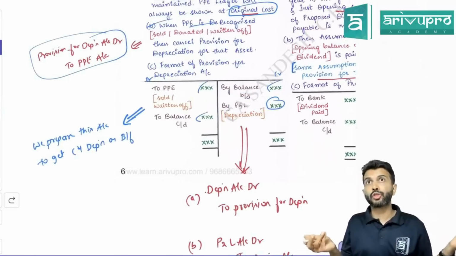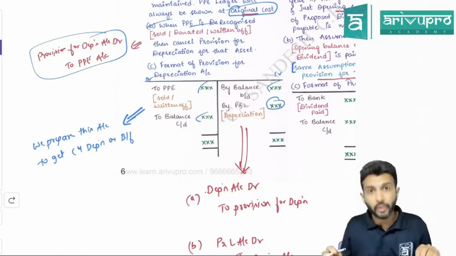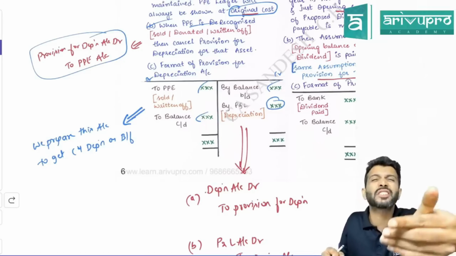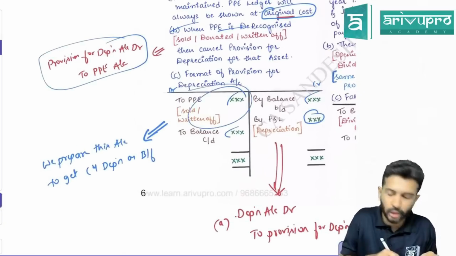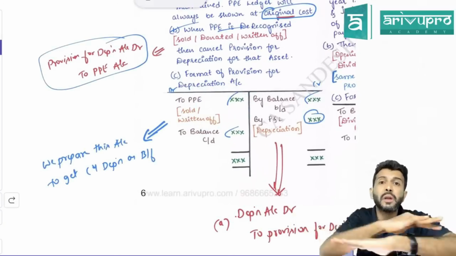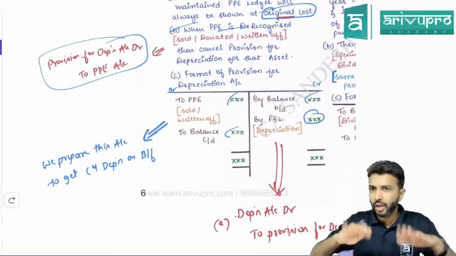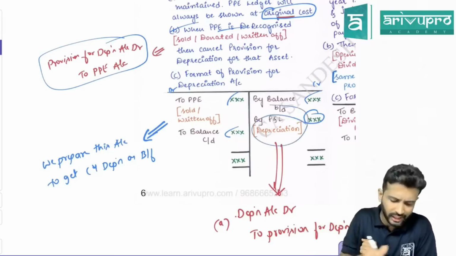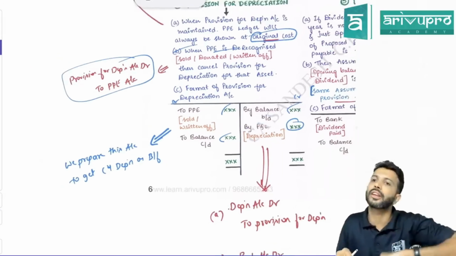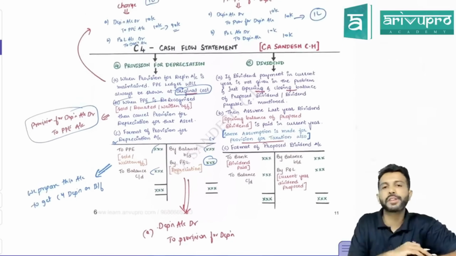Sir, if an asset is sold, why will depreciation come? Sir, will all assets be sold or only some assets? Only some assets will be sold. Only for those assets which are sold, only for those assets the provision will be closed. Remaining assets will be there. On the remaining assets you have to charge depreciation. So this entry will come. They will tell all this in the problems. Okay, this is about provision for depreciation.